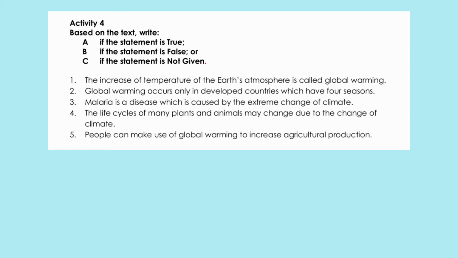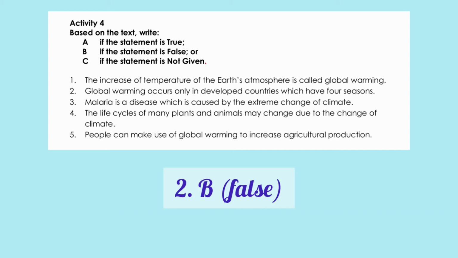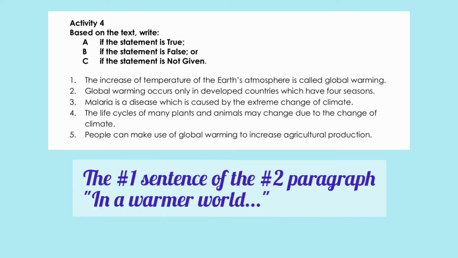Number 2. Global warming occurs only in developed countries which have 4 seasons. Global warming hanya terjadi di negara maju yang mempunyai 4 musim. It is B. False. Have a look at the first sentence of the second paragraph. In a warmer world, berarti di seluruh dunia.